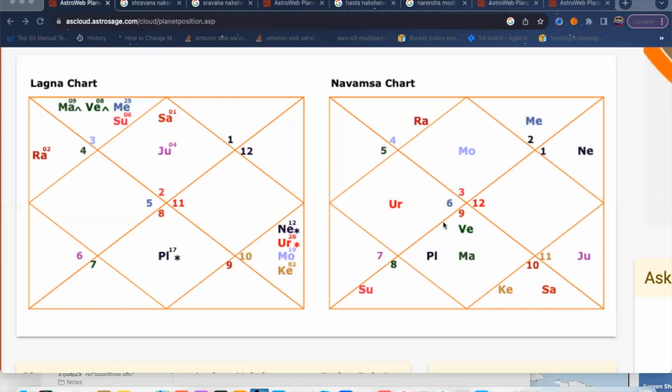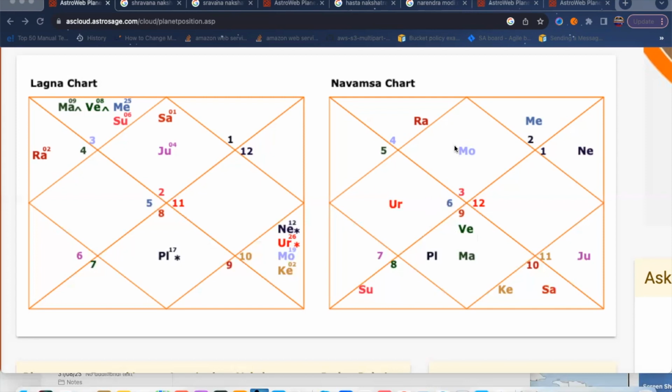Without any affliction means it should not be sitting with any malefic planets, or getting aspected by malefic planets. Even if it is aspected by malefic planets, it can be aspected by functional benefic planets. For example, in this case, Venus is sitting in the 7th house, which is a very good house, and it's placed very well, but it is sitting with Mars, which is functionally malefic and also a natural malefic for the Gemini ascendant.